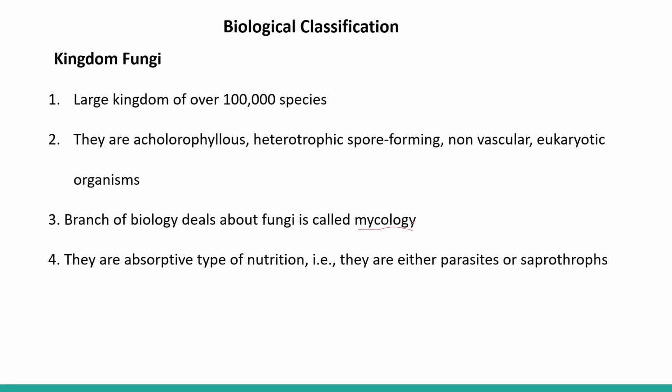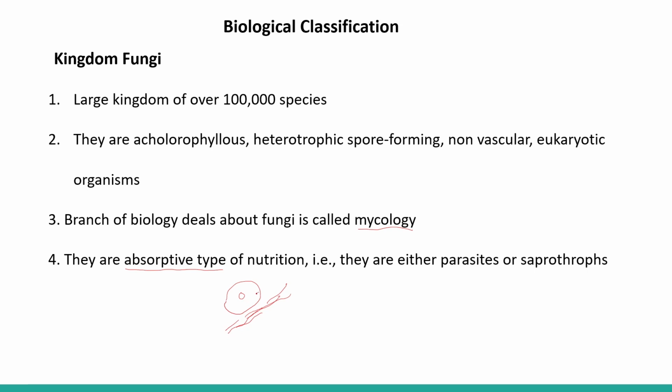They have an absorptive type of nutrition. What does this mean? Absorptive type of nutrition means the cell releases some chemicals. Suppose this is a cell. It has a nucleus, and it is growing on dead decaying matter. So this is the dead decaying matter.